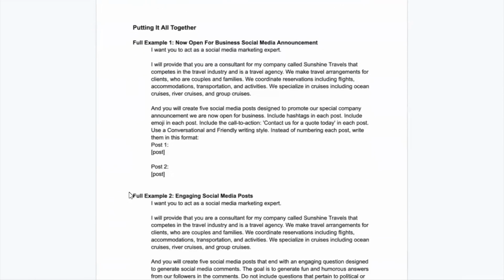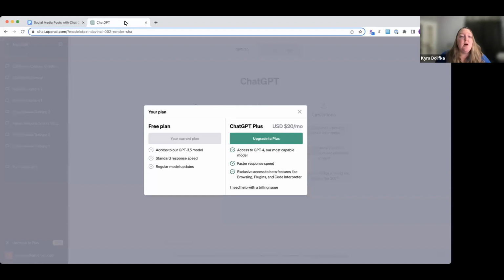Now let's go over to ChatGPT, okay? So we're going to go to ChatGPT, chat.openai.com, okay? If you Google ChatGPT, it will send you right here. It is chat.openai.com. I want to start off by showing you guys the plans, okay? ChatGPT is free. You can do this at no cost, okay?